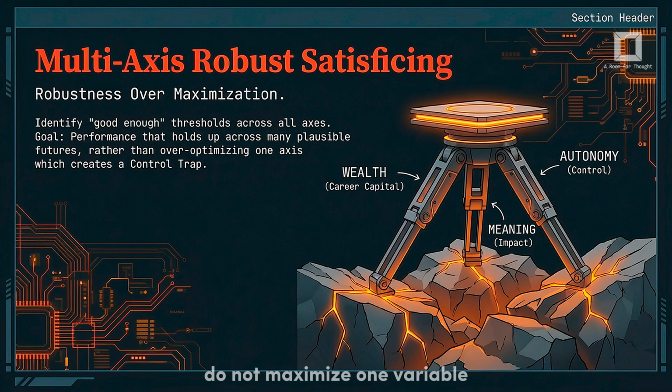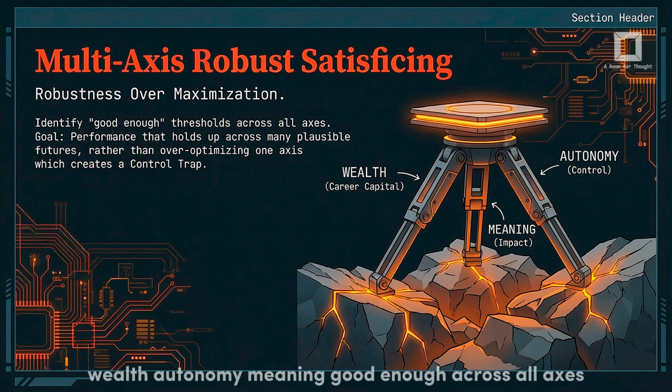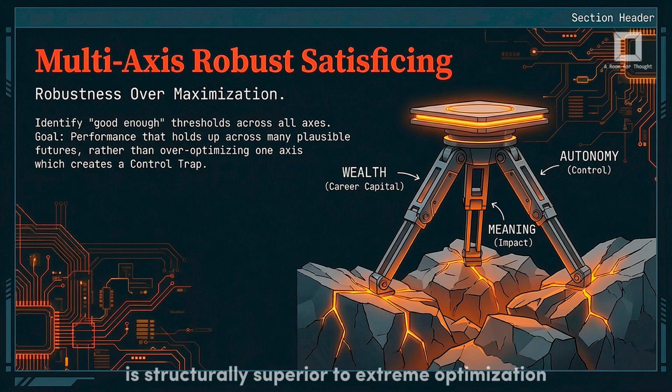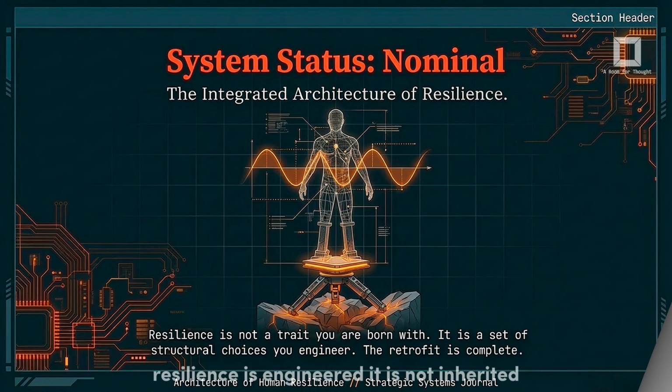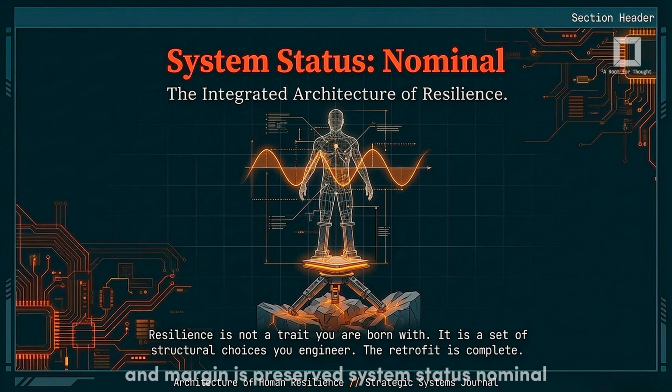Do not maximize one variable. Optimize across 3 axes: wealth, autonomy, meaning. Good enough across all axes is structurally superior to extreme optimization on one. Over-optimization creates fragility. Resilience is engineered. It is not inherited. It is constructed. When buffers exist, feedback is calibrated, risk is stratified, and margin is preserved. System status, nominal. The retrofit is complete.